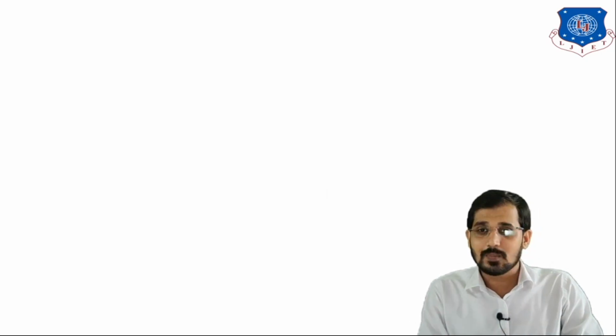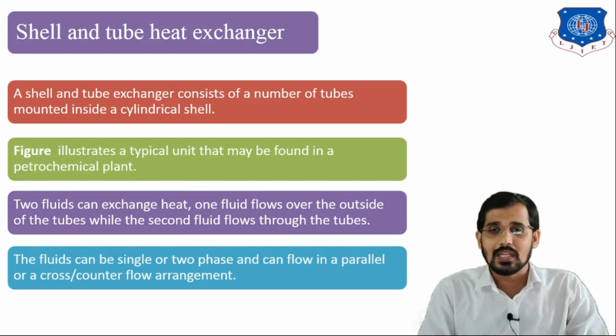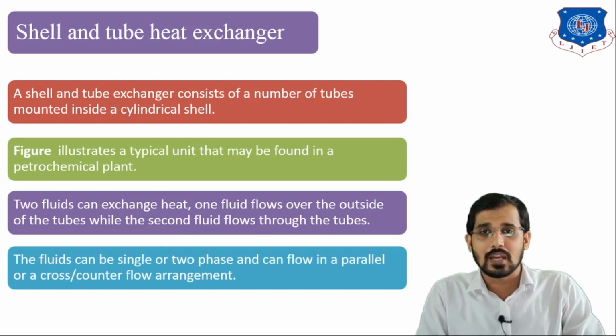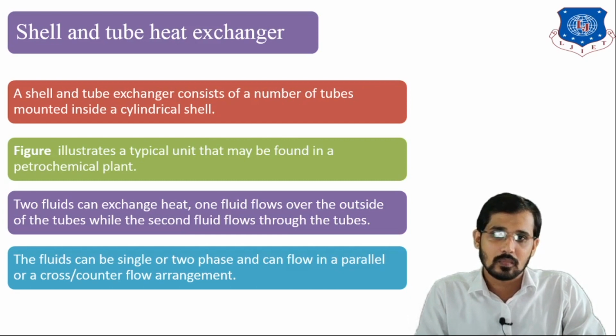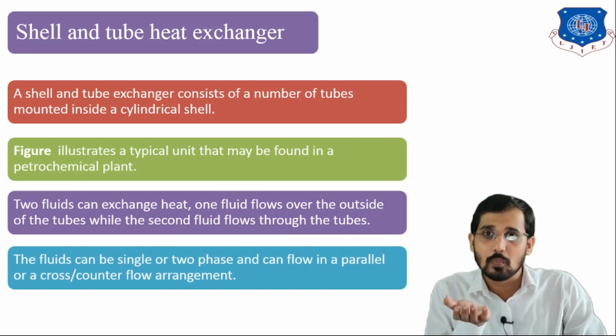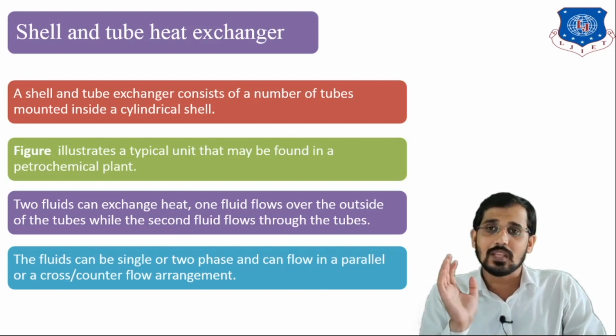Done. Now I will explain some important points related to the shell and tube heat exchanger, then I will move to the next slide. So I told you that a shell and tube heat exchanger is nothing but one type of shell. There are a number of tubes mounted in that shell. After that I told you baffles are supporting those tube bundles. After that I told you this exchanger is being used in petrochemical units as well, and in petrochemical units distillation is also used.